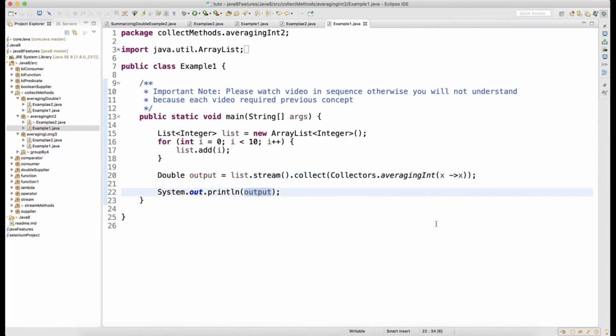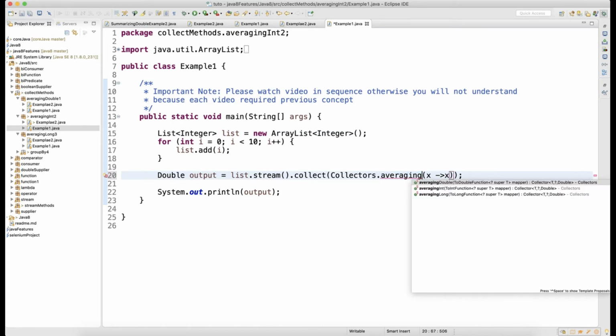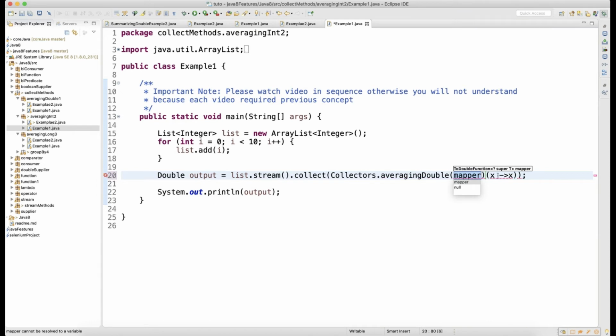Because it's a double. But then how is this beneficial, and where should we use averagingInt? Let's say here I have a list of integer data, so I should use averagingInt. What happens if I use averagingDouble here? Will it give any problem? It will not give me any problem.